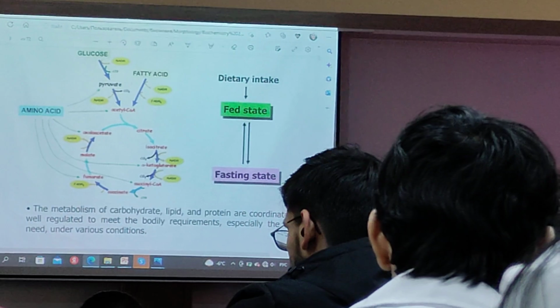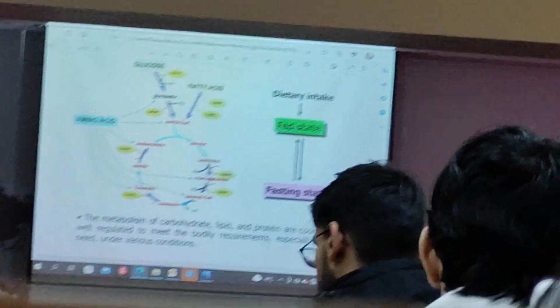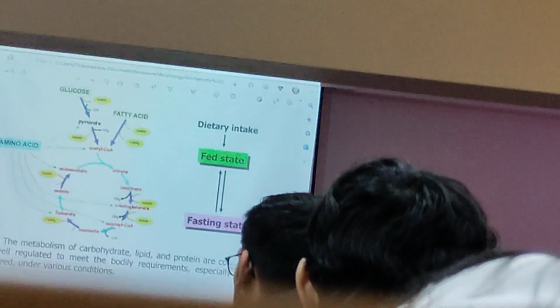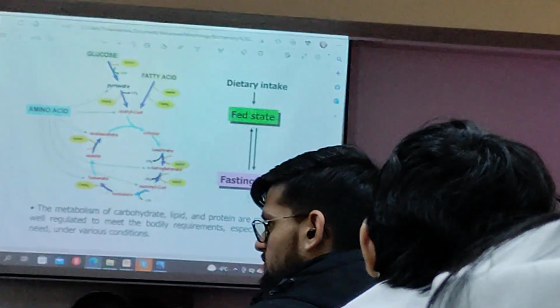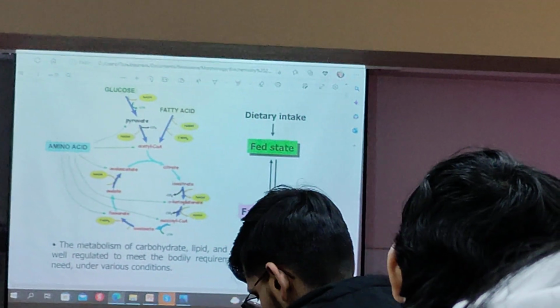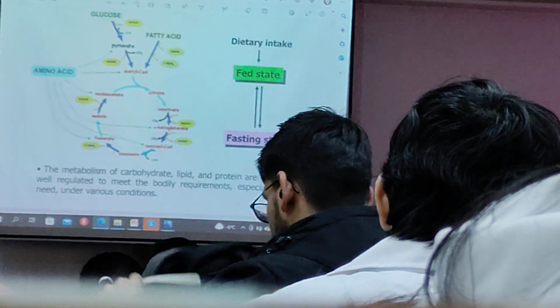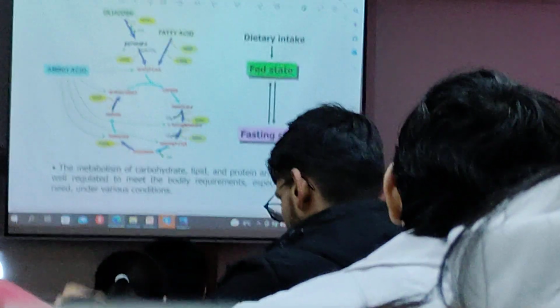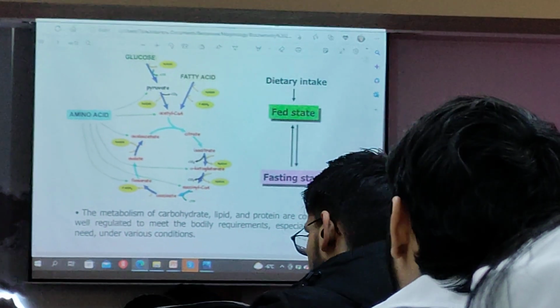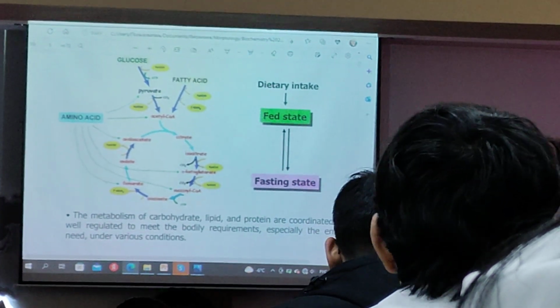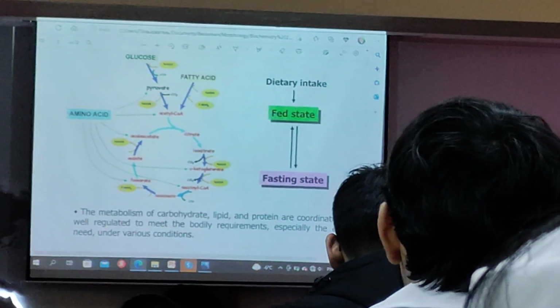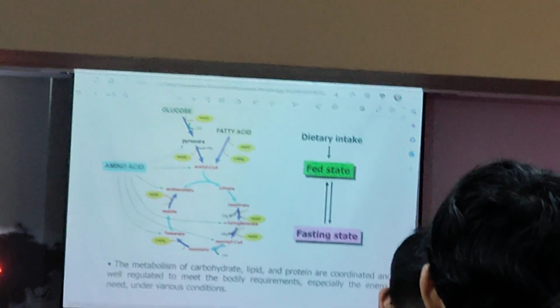Glucokinase, for example, is the enzyme which converts glucose to glucose 6-phosphate, the first step of glycolysis. The glucokinase reaction is very important.